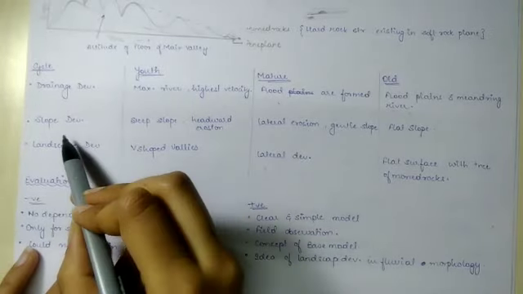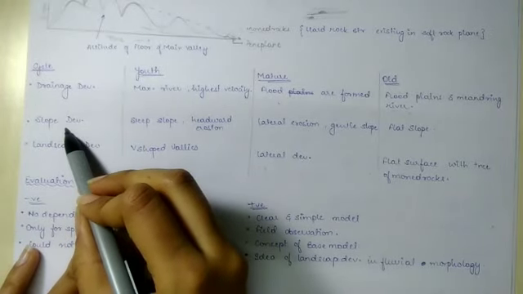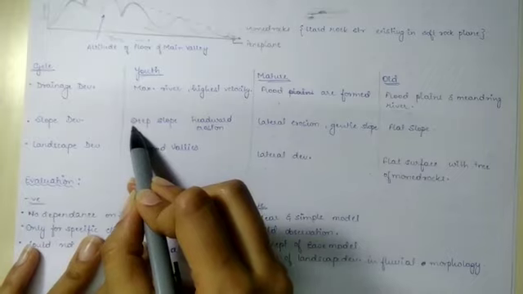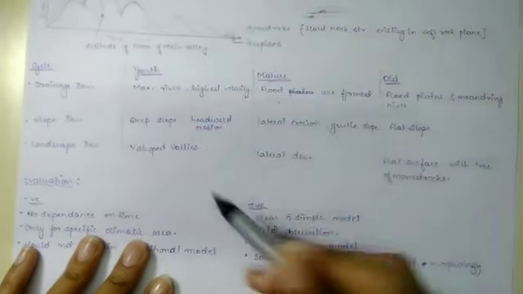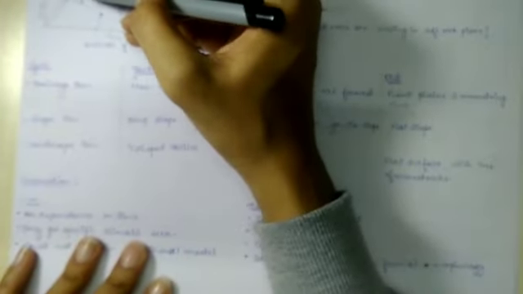Next is slope development. In slope development, at youth stage, we will see there will be steep slope. See, there is steep slope and headward erosion. There will be headward erosion, like this.